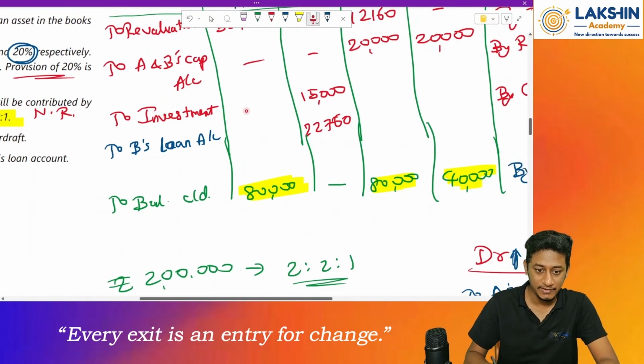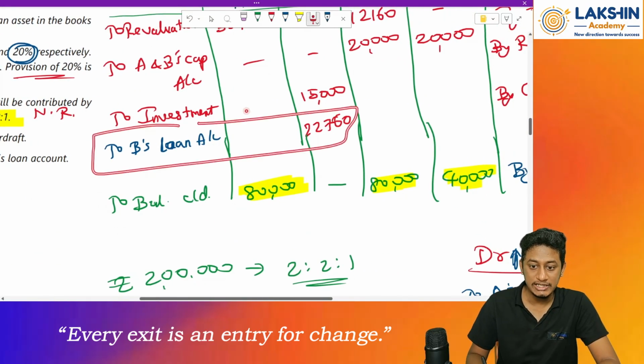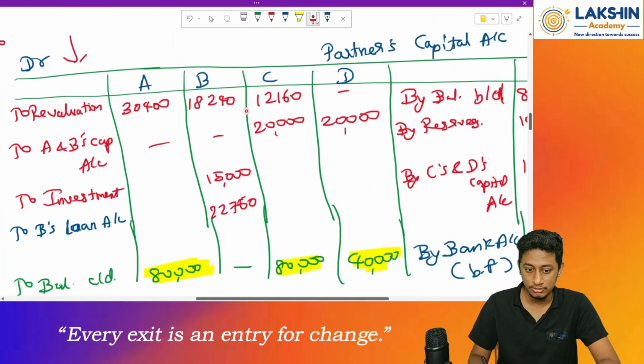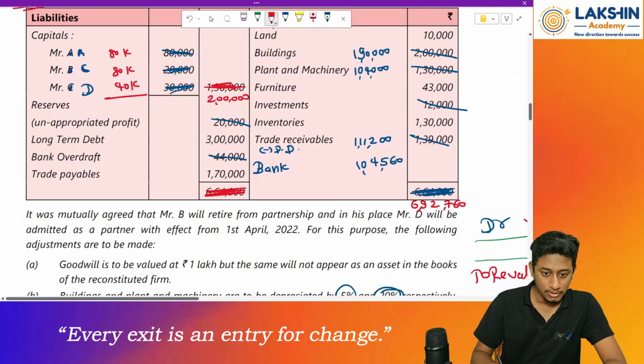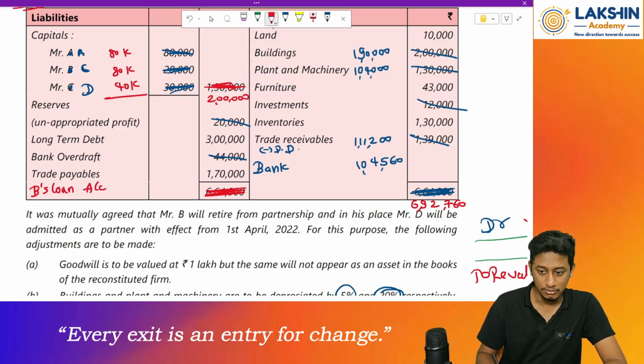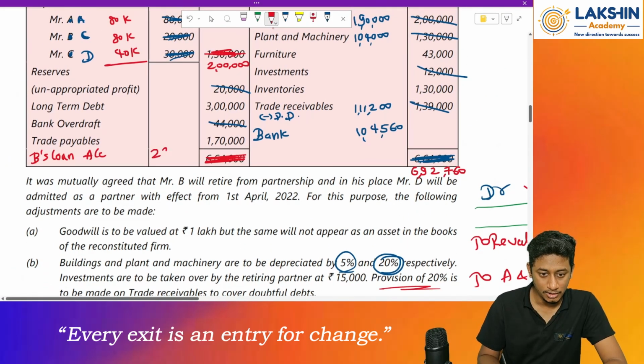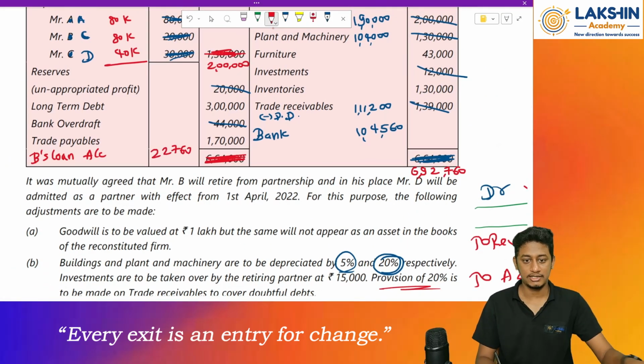So we have missed this part. See, B's loan account was there. Remember, one thing we have missed is to take the loan account. So take the loan account of B. So I will just write it out somewhere else. B's loan account. How much was the value? 22,760. Okay, now let's recompute it.